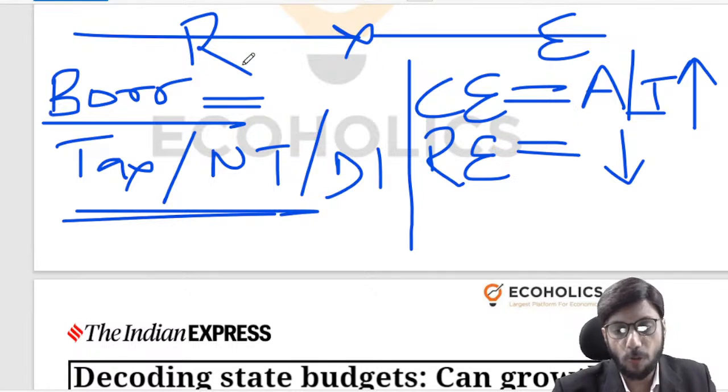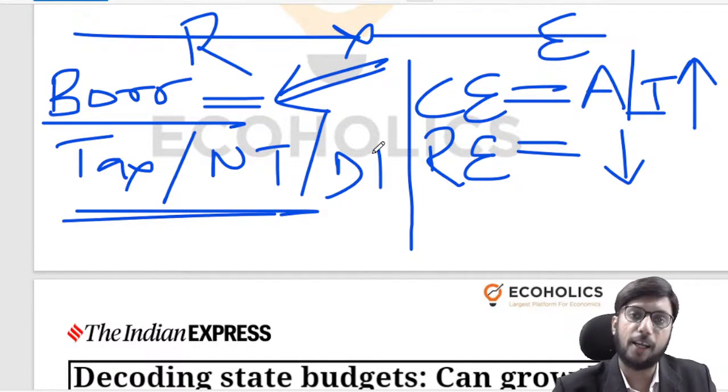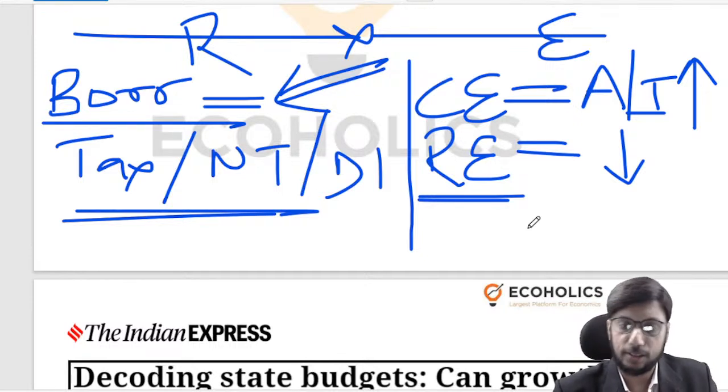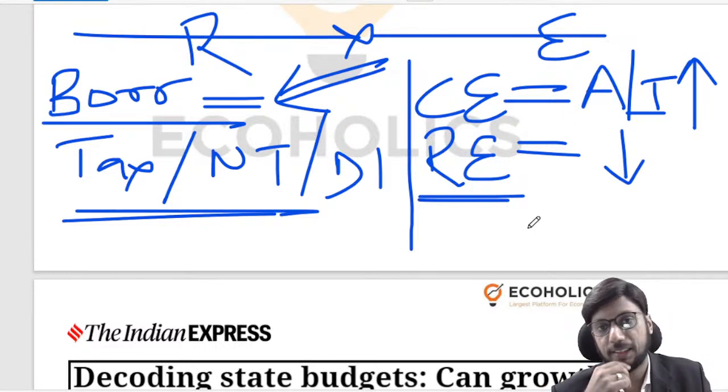And in this overall equation, we try to keep the borrowing transparent and under control. We don't want to lie about our borrowings, and we don't want to borrow too much. And we definitely don't want to borrow and waste it on a revenue expenditure kind of an expenditure head. These are some of the very, very basic things that we typically look at when we are talking about Government of India's finances.